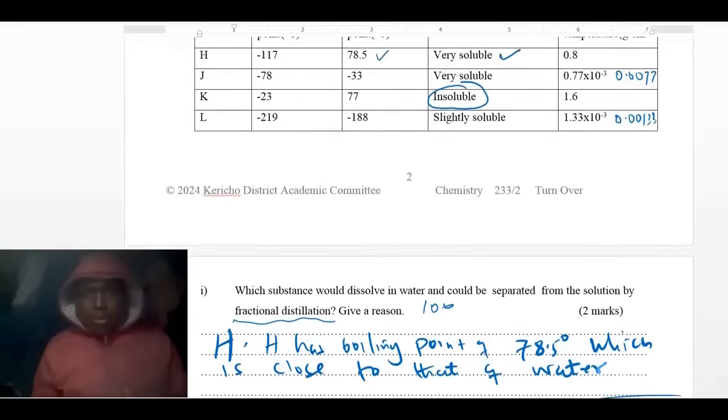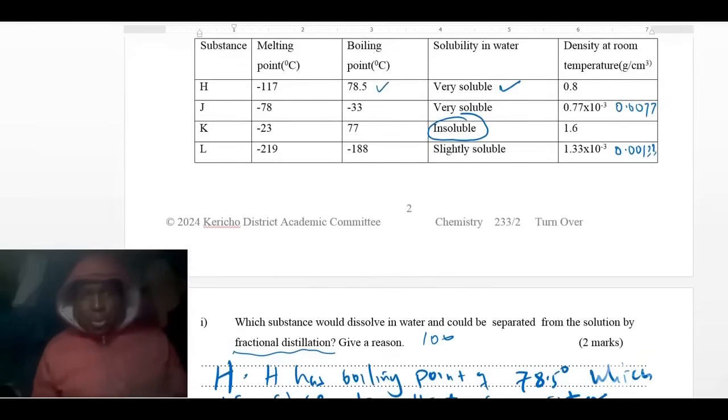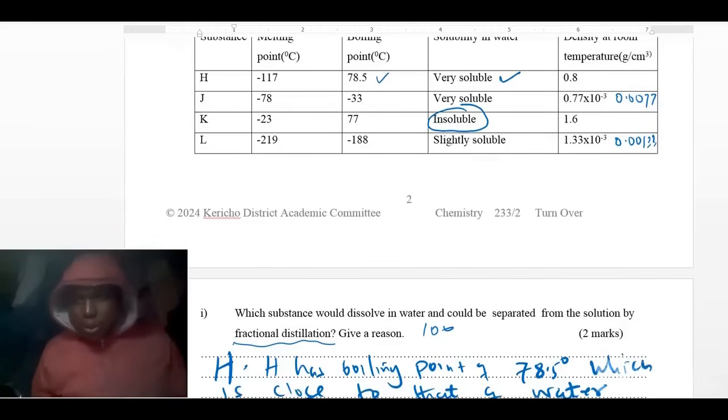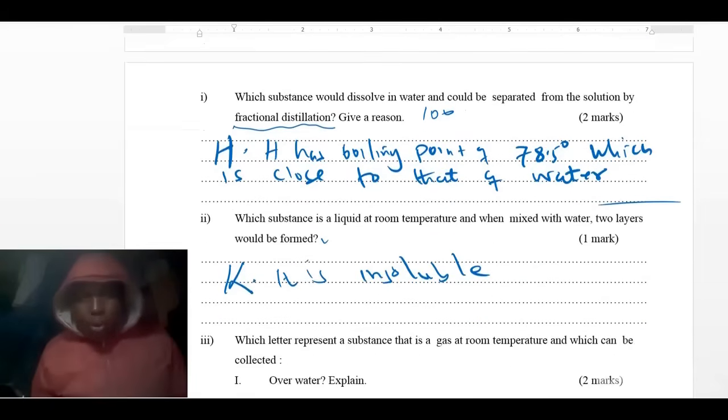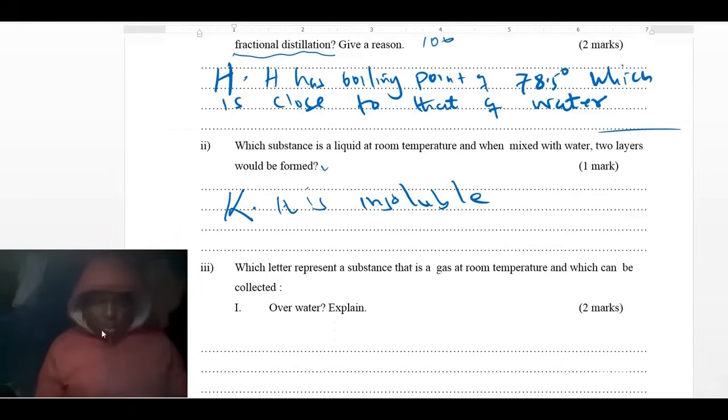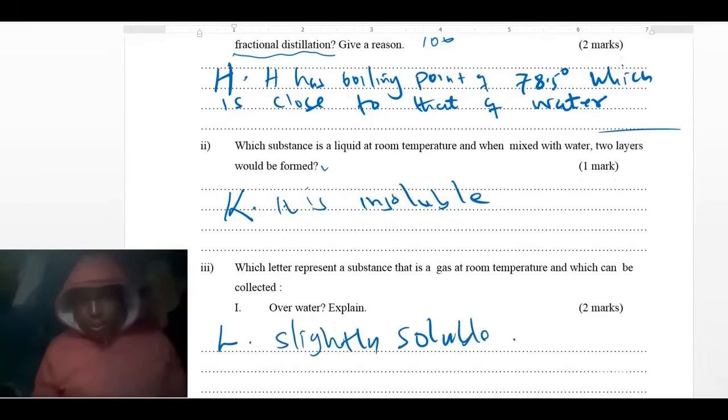Then when you look at it, you find that L is slightly soluble in water, K is insoluble. The other two are very soluble. Therefore, the correct answer should be L, which is slightly soluble in water, because we know a gas that is collected by over water method should be slightly soluble in water. So therefore, this one gives us the answer: L, slightly soluble in water.